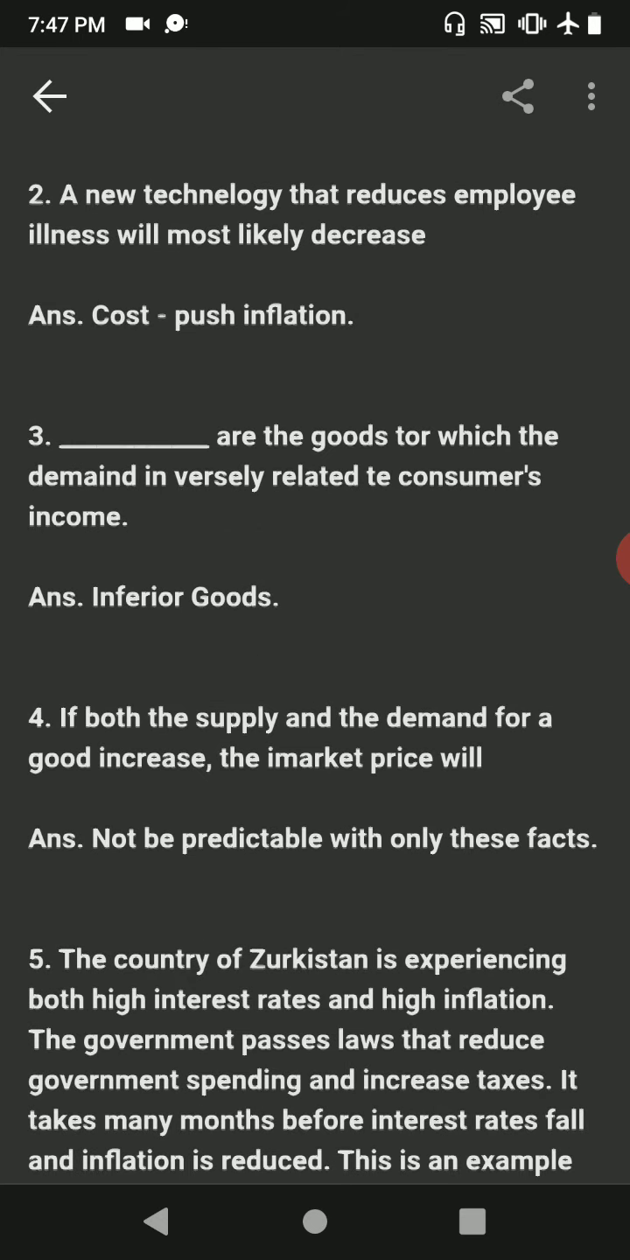Question number 2. A new technology that reduces employee illness will most likely decrease. Answer is cost push inflation. By reducing employee illness, the new technology will increase the output per hour per worker, which will decrease the unit labor cost. As the unit labor cost decreases, cost push inflation decreases. The technology does not affect demand and accordingly should not affect demand push inflation.